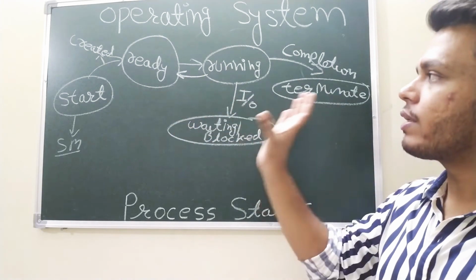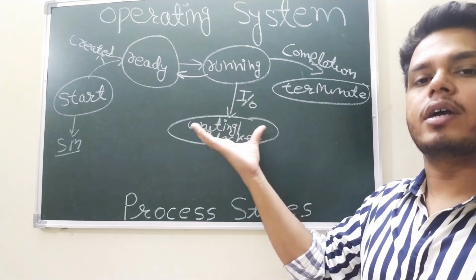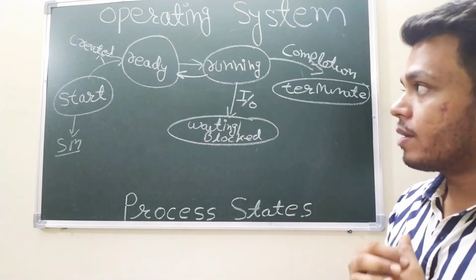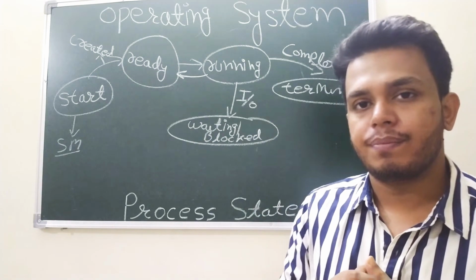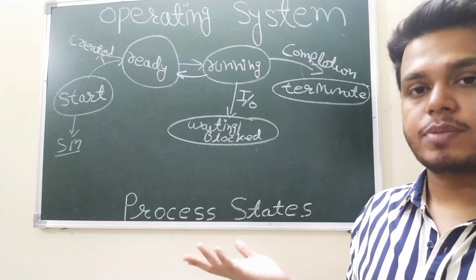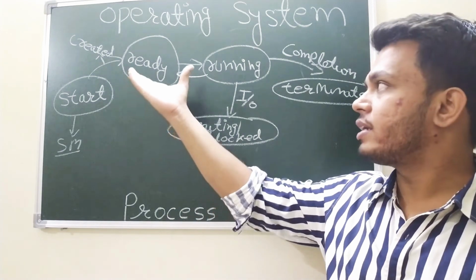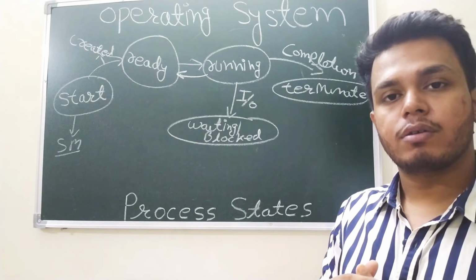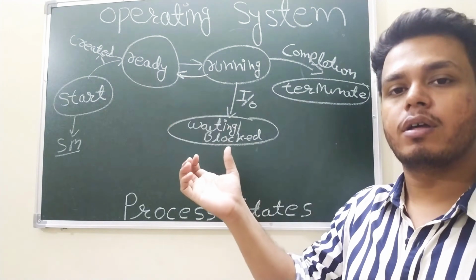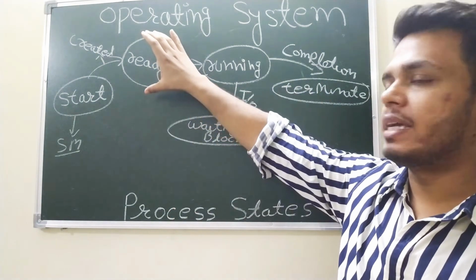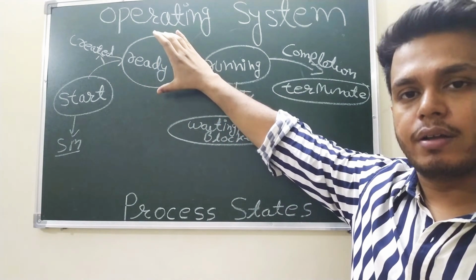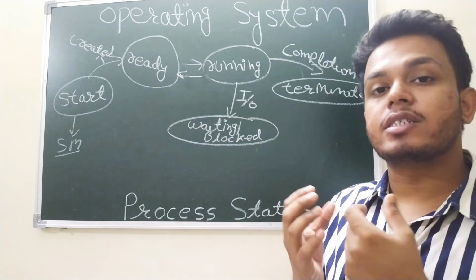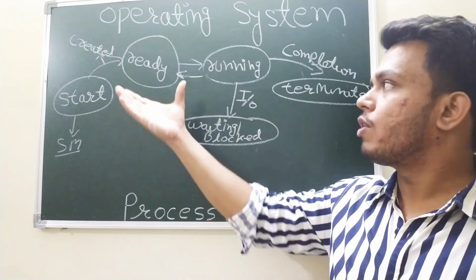So this is a basic diagram. If you consider the input output operation, there is one more stage, which is known as the blocked or waiting state. Suppose a process with high priority comes, because it is possible that a high priority process can come and ask the CPU to execute it. I have the high priority. You cannot say that your ready queue is filled. In this case, the ready queue is filled, and there is no space available in the ready queue. What will you do? What will the CPU do? Not the CPU, what will the operating system do?